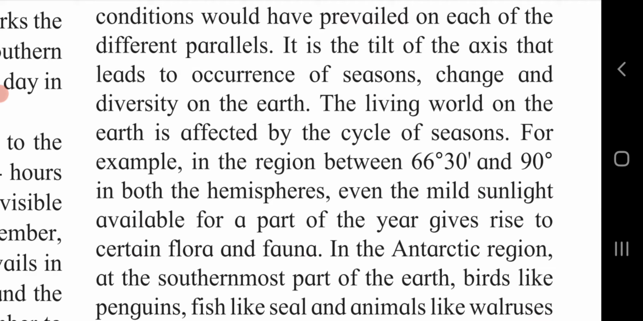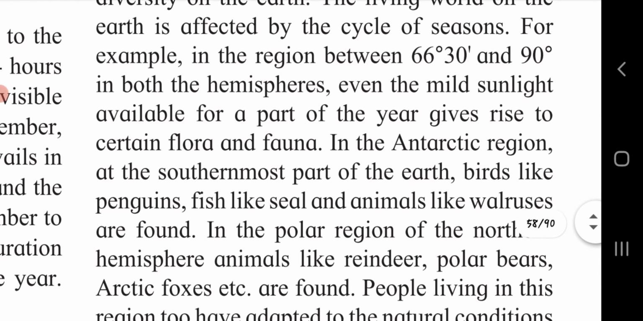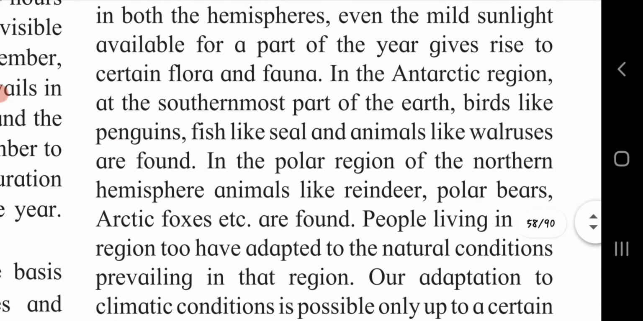The living world on the earth is affected by the cycle of season. For example, in the region between 66 degree 30 minutes and 90 degree in both the hemispheres, even the mild sunlight available for a part of the year gives rise to certain flora and fauna. So in these regions, as sunlight is mild, yearly it gives rise to certain different types of flora and fauna which can be seen in those particular regions. In the Antarctic region, at the southernmost part of the earth, birds like penguins, fish like seal, and animals like walrus are found.